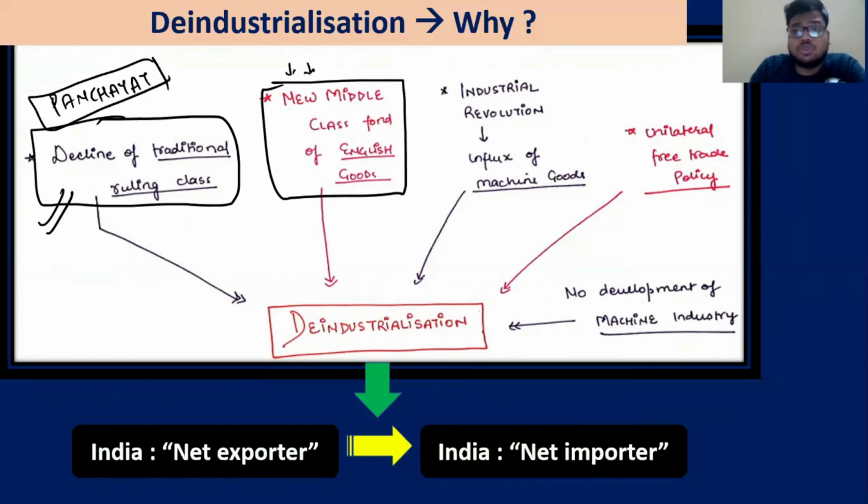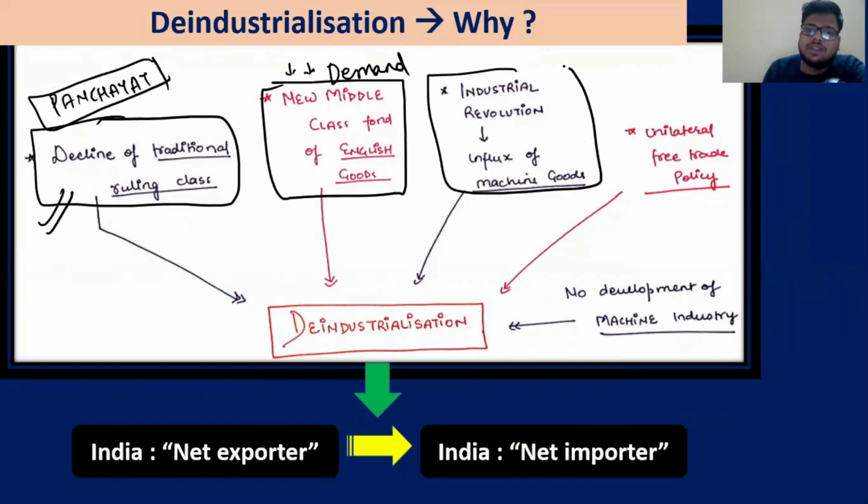No, British goods are so good. We will buy only British goods. So obviously they have reduced the demand for Indian goods. So the demand for Indian goods itself is reduced. Then the industrial revolution happening in Britain and the influx of machine goods, and those are cheaper machine goods. That is another important criterion for deindustrialization.